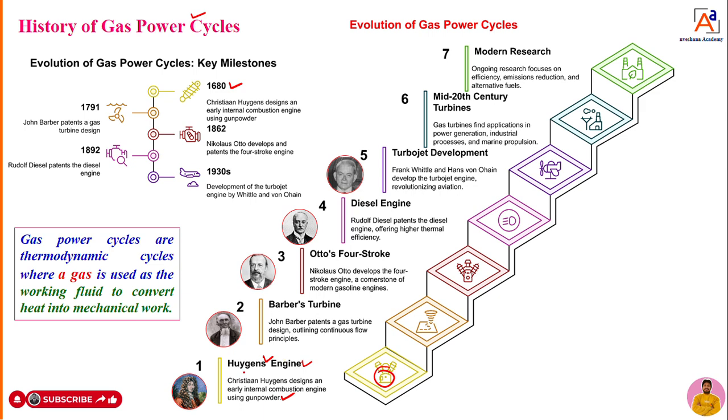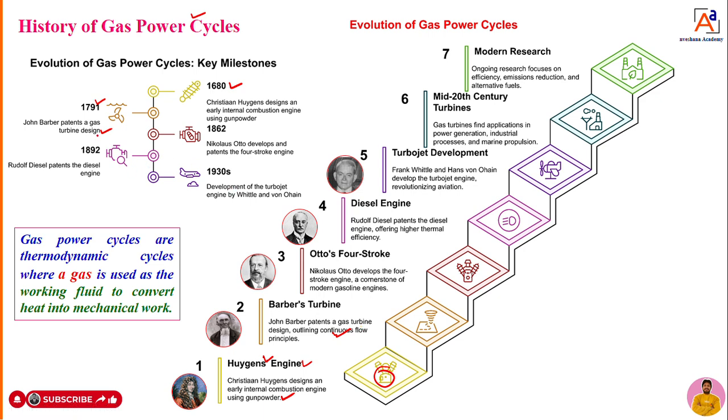This is the first history, you can see Huygens engine. In the second, after 1680, in 1791, one more scientist, John Barber, patented the gas turbine design. Later, in the year 1791, one more scientist came. That scientist's name is John Barber. What has he done? He did a lot of research on the gas turbine design and he patented it. Then that engine we are using nowadays.